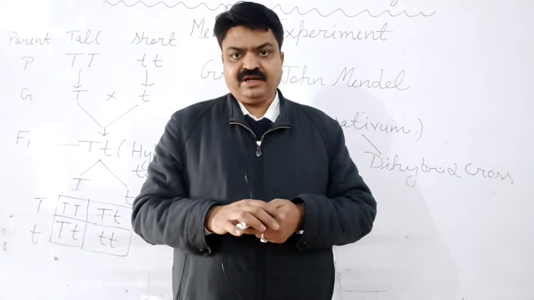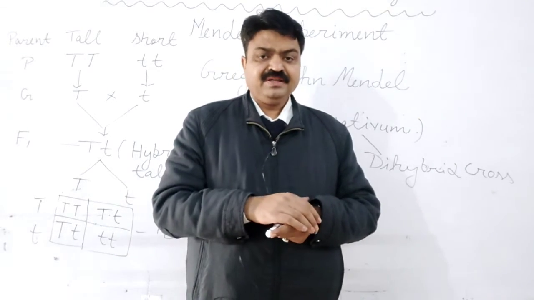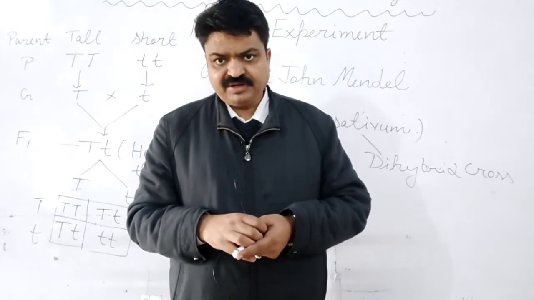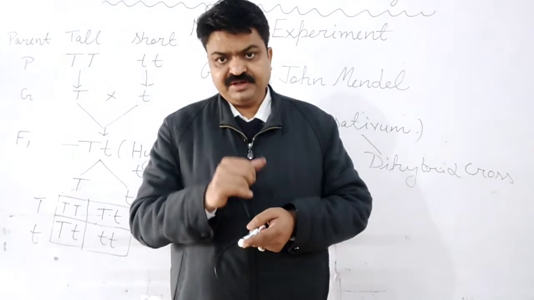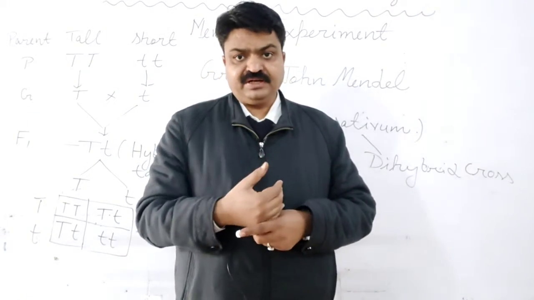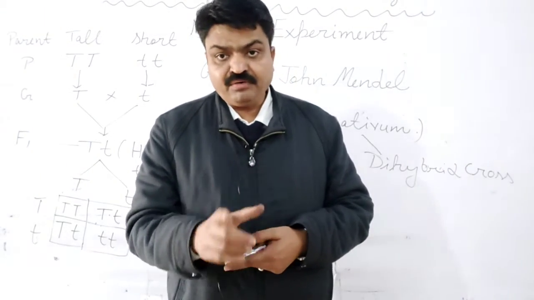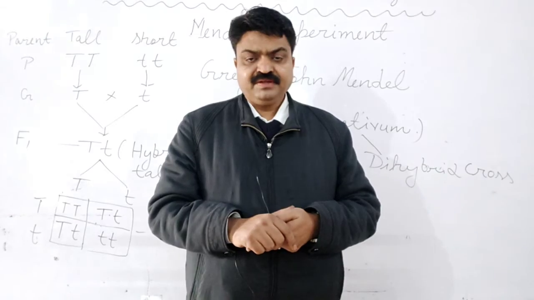Those traits or characters are known as dominant traits. And there are some traits that are not expressed, but they are found in the living organisms. Those traits or characters are known as recessive traits.